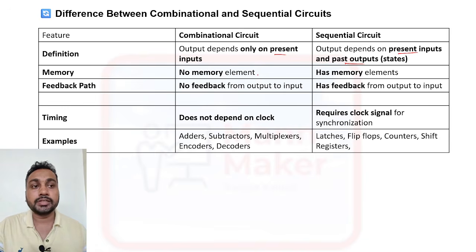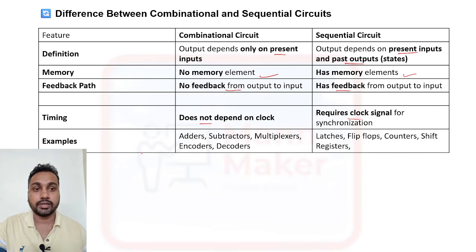In a combinational circuit there is no need of a memory element, but a sequential circuit has a memory element. Also, in combinational there is no feedback from output to input, but a sequential circuit has feedback from output to input. Combinational circuits do not depend upon any clock signal, but a sequential circuit requires a clock signal.